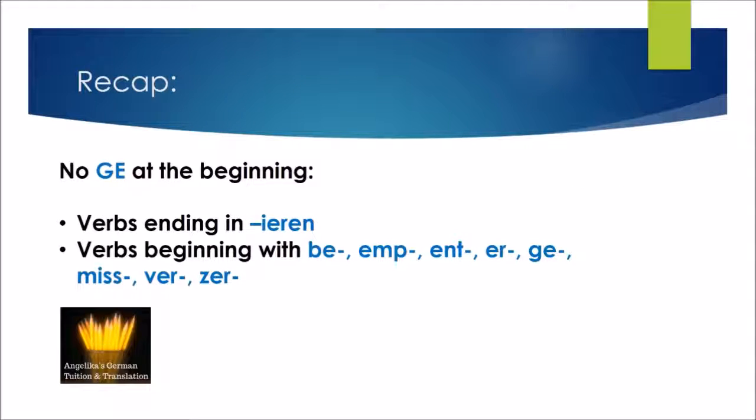So just to recap it all again, we do not have a ge at the beginning if the verb ends in ieren, or if the verbs begin with be, emp, ent, er, ge, miss, ver, zer. And we add an extra e if we can't pronounce it.